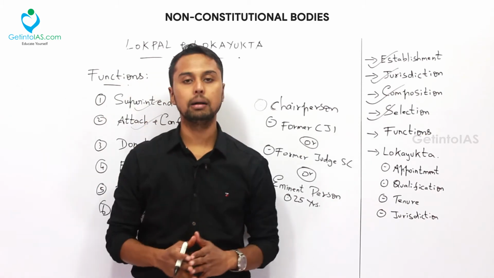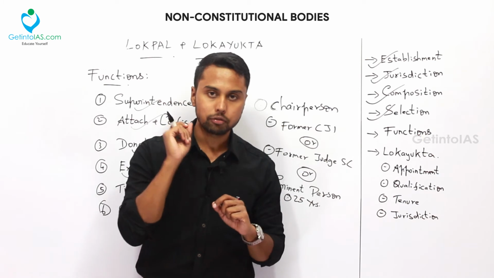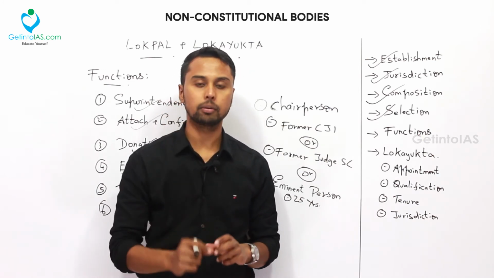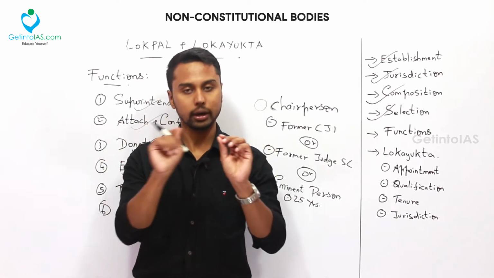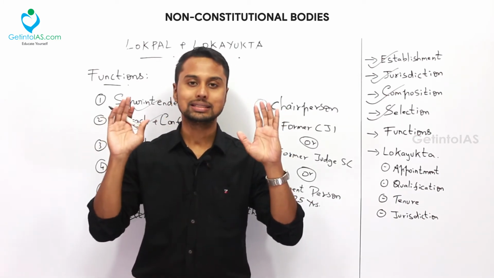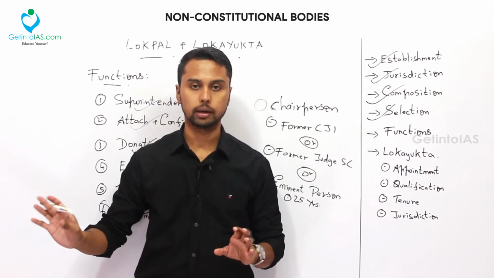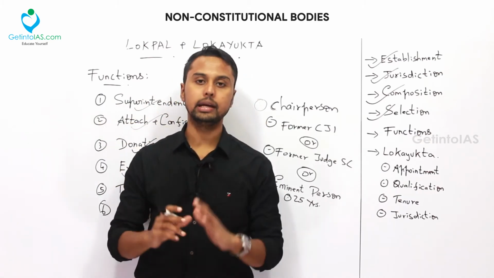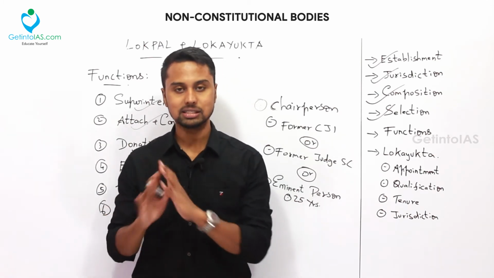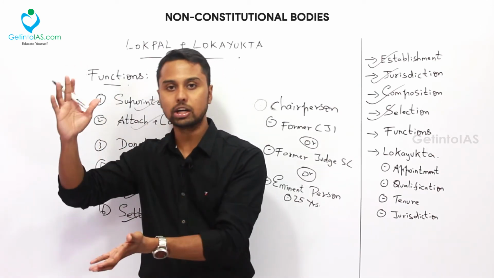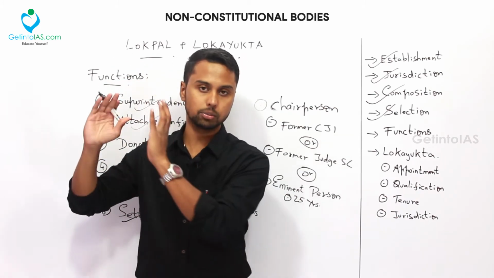Okay, so this Lokpal Bill 2013 clearly gives a time frame for the establishment of Lokayukta, because in this bill, one important provision is that from the formation of this Lokpal Bill, 365 days, 1 year, within this 1 year, the state government should establish the Lokayukta. Within 1 year from the date of enactment, the state government should establish the body called Lokayukta, which is nothing but a vigilant body for the state government, for all the departments, ministries and all the group officers of the state government. So that is about the Lokayukta.